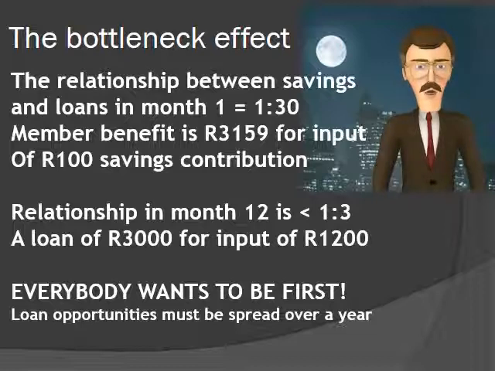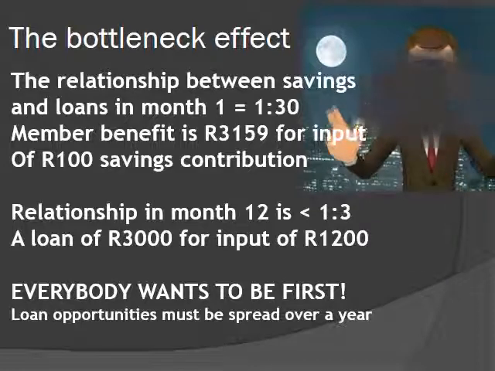Everybody wants to borrow in month 1, because it gives the best deal. The cooperative wants to grant loans in an orderly fashion through the whole of the year, but also wants to grant the loan as close as possible to the month in which the member plans to take up the loan opportunity. To facilitate this process, the cooperative will apply a fairness rule. Let us explain how this fairness rule will work in the next slide.